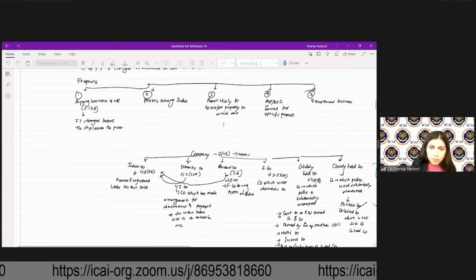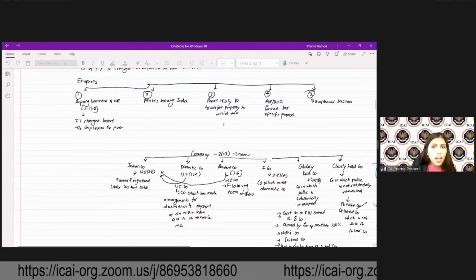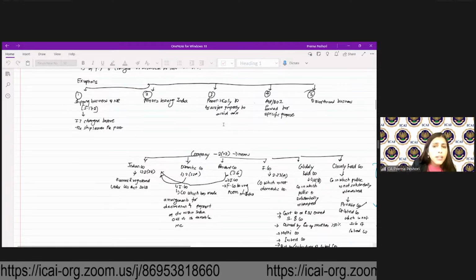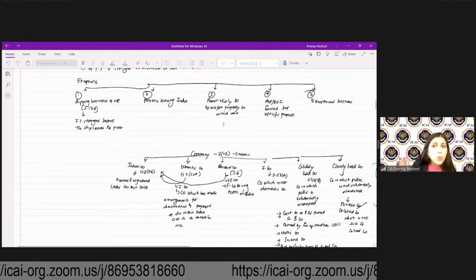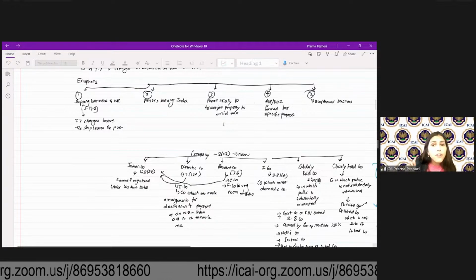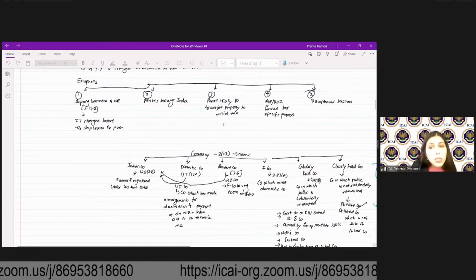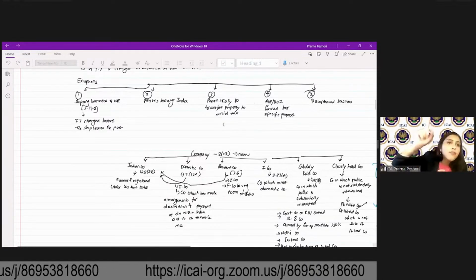For the new regime, your surcharge rates are, if your total income is more than 50 lakh and less than 1 CR, it is 10%. More than 1 CR and less than 2 CR, it is 15%, including the LTCG, STCG and dividend. If your total income exceeds 2 CR under the new regime, the surcharge is only 25%.